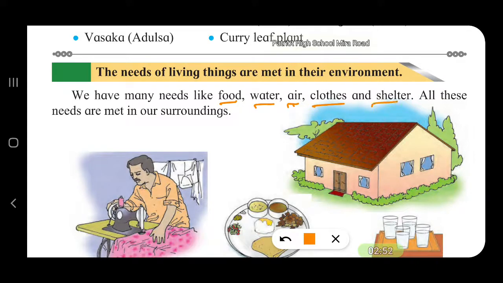And the shelter. Shelter is a house where we get protection from the sun and the rain and the cold, outside cold weather. We can take shelter inside the house. All these needs are met in our environment or in the surrounding.